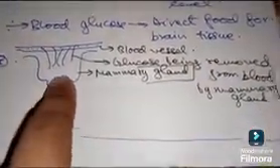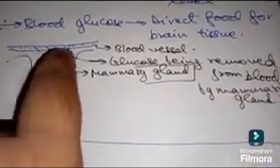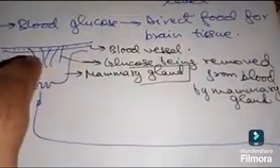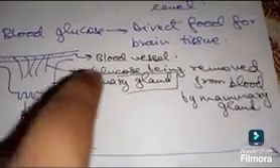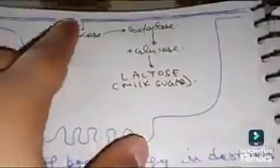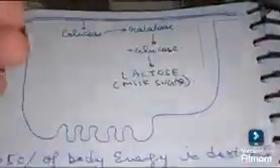Now this is the diagram of a mammary gland. This is the blood vessel and these dots which are shown are glucose flowing in the blood vessel. These lines show that glucose is being removed from the blood by the mammary gland. The mammary gland directly removes glucose from blood. It is shown in this diagram. The glucose will be removed from the flowing blood by the mammary gland through the blood vessel wall. Glucose will be converted into galactose, then the mammary gland will add one molecule of glucose again, and it will form lactose. Lactose is milk sugar. So that is why the mammary gland directly removes glucose from flowing blood.